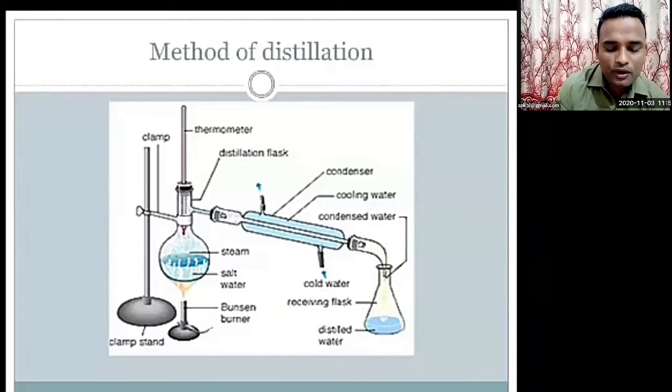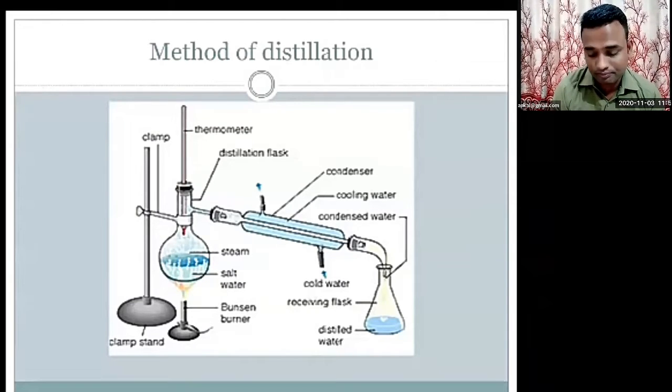Distillation is also used for the purification of impure liquids. See, this method is used to separate impure liquids. In the round bottom flask, the salt remains as it is. When you heat it, the salt will not convert into vapor. Only the water particles are converted to water vapor and collected in the conical flask. So this is a process of separation.